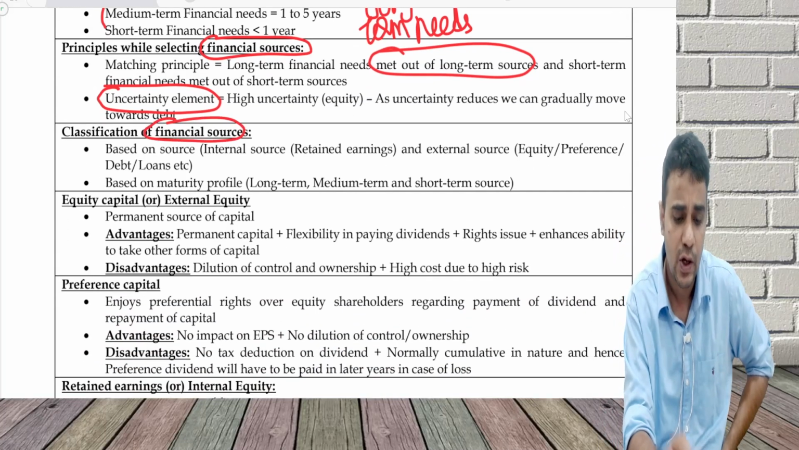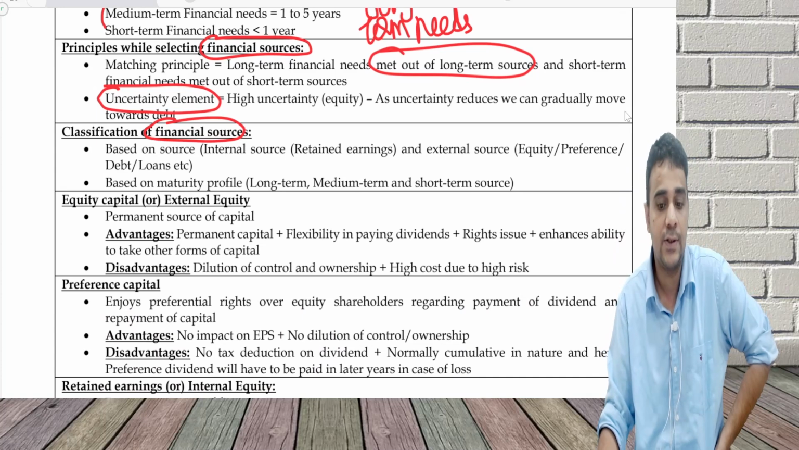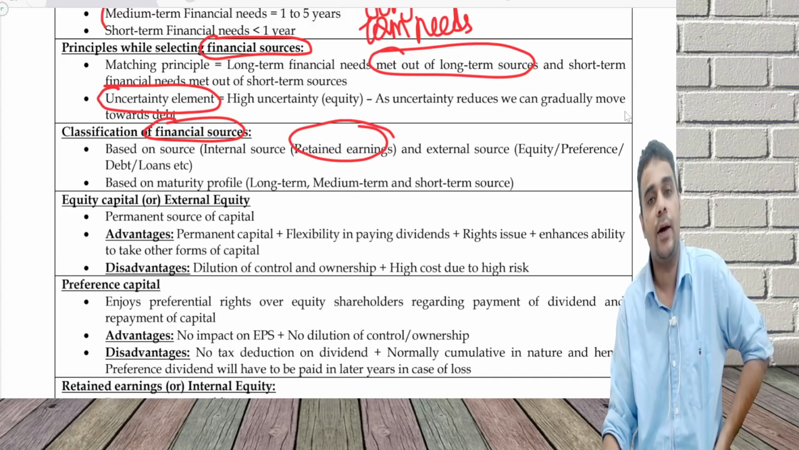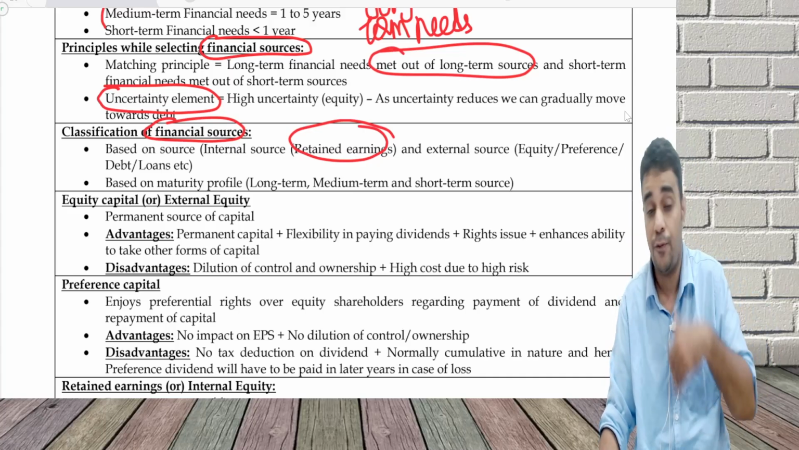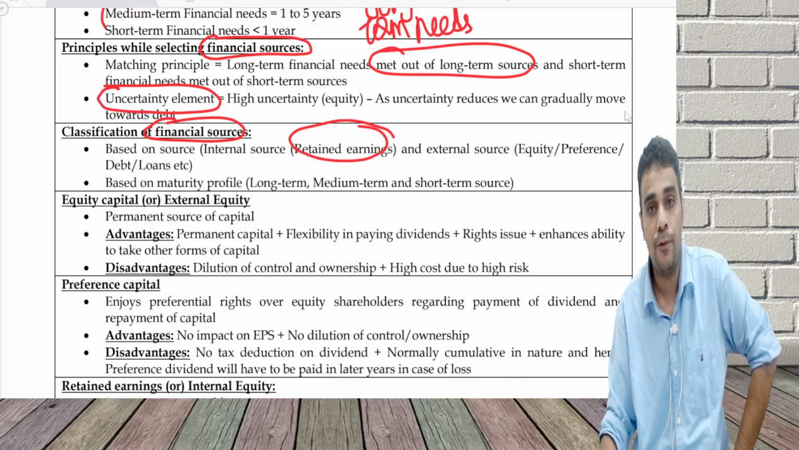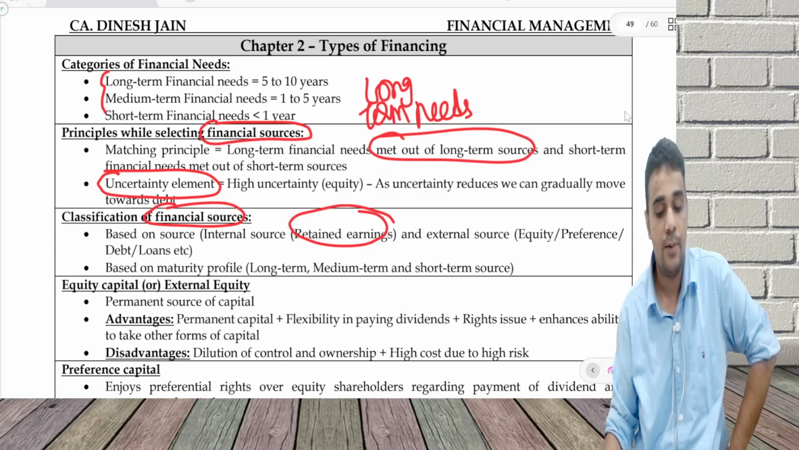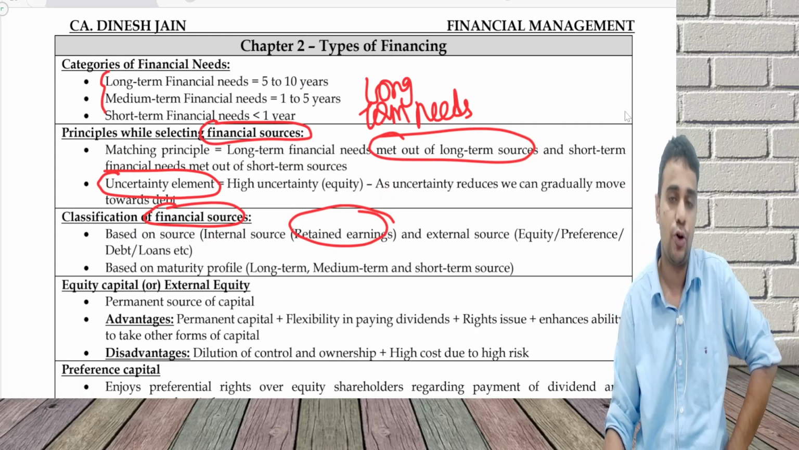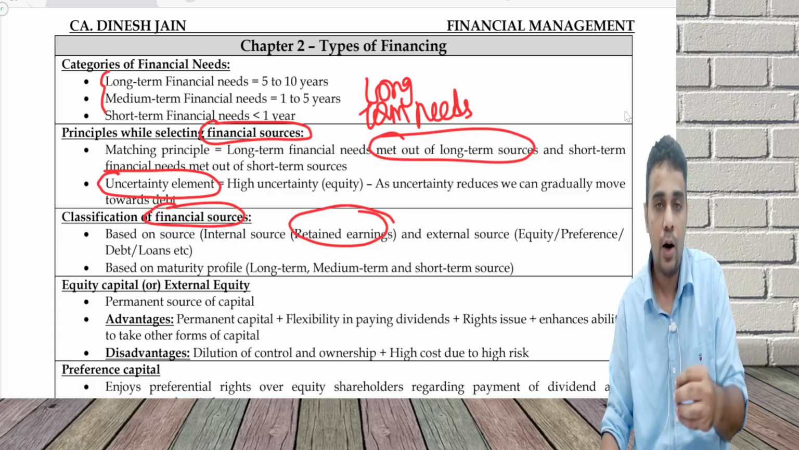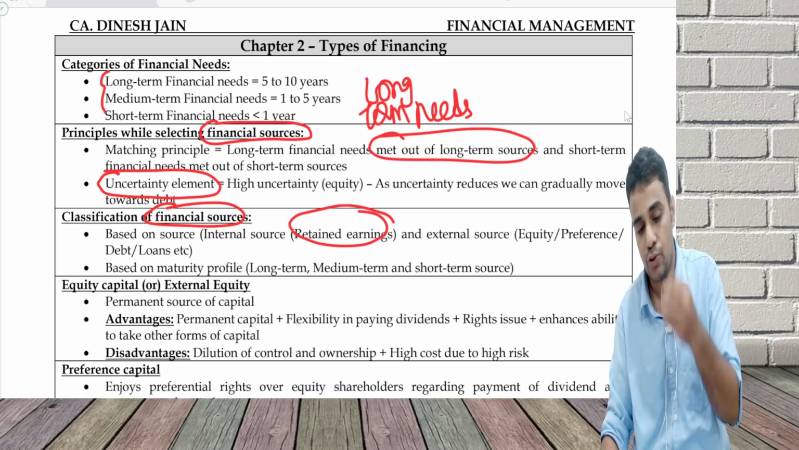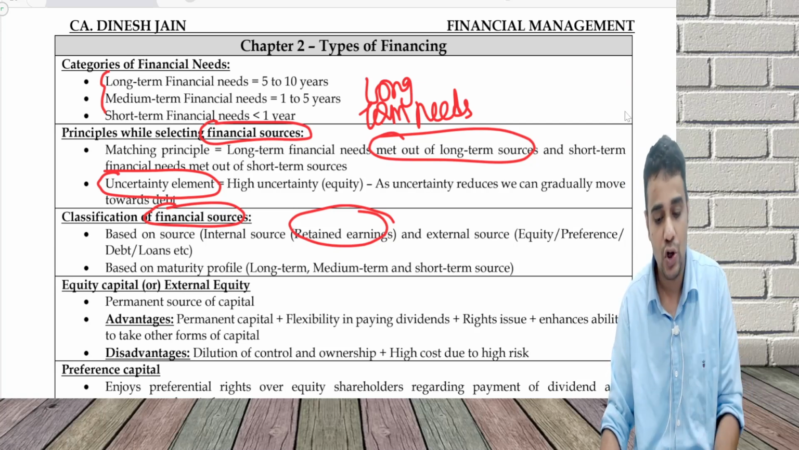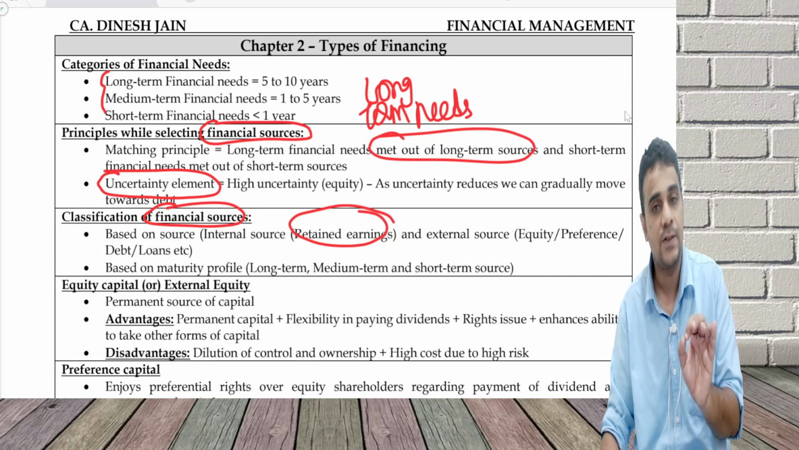Classification of financial sources: one is based on source, which is internal source or external source. Internal source has only one form, which is retained earnings, and externally you can have equity, preference, debt. A lot of different forms of debt are there in the practical world. And based on maturity profile, as you saw, there are long term financial needs, medium term financial needs, short term financial needs. So long term borrowing, medium term borrowing, short term borrowing, or long term capital source, medium term capital source, short term capital source. Long term is greater than 5 years, medium term could be 1 to 5 years, and short term is less than 1 year.